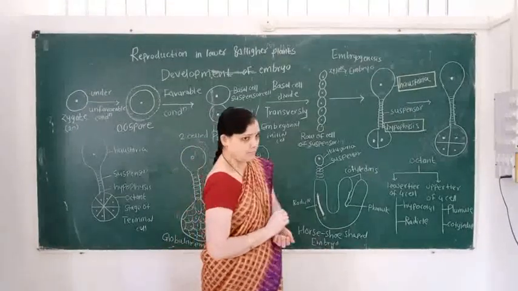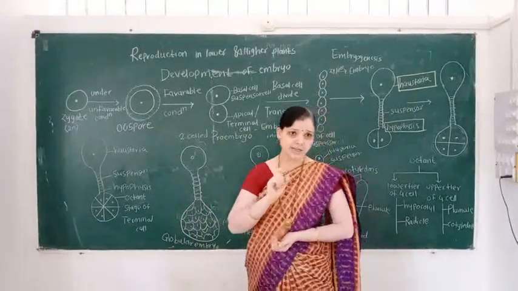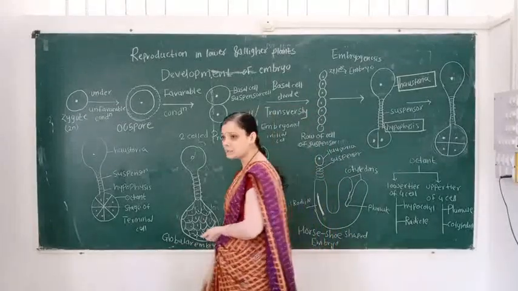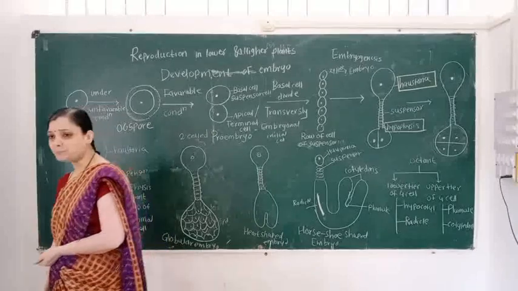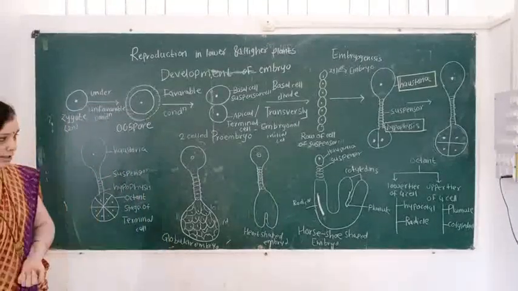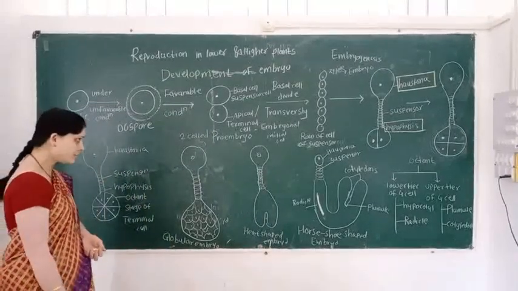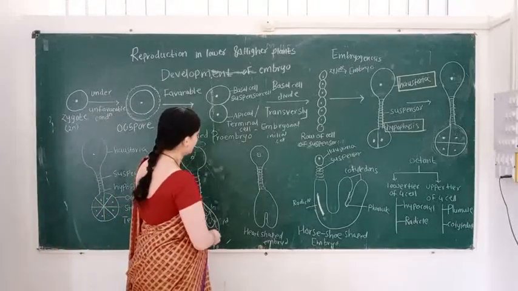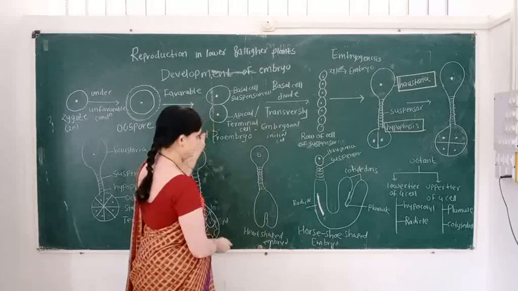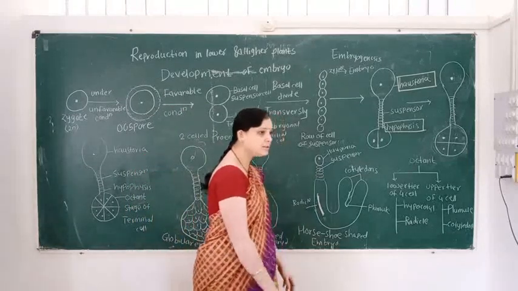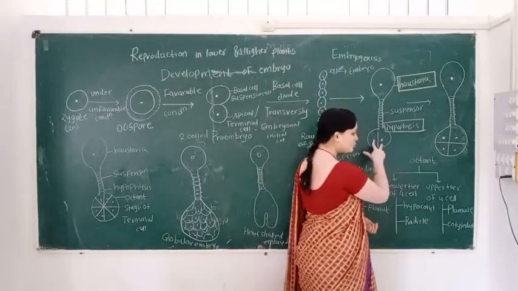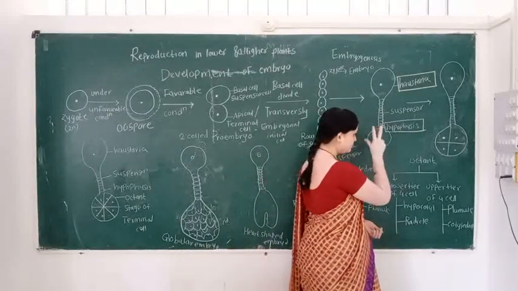Then what changes take place in the terminal cell or embryonal initial cell? Terminal cell first forms a two-celled structure.